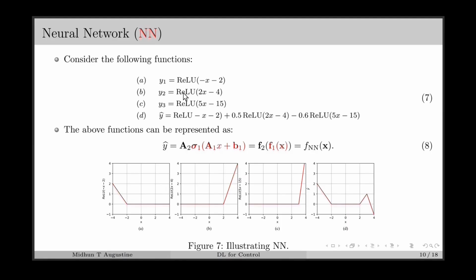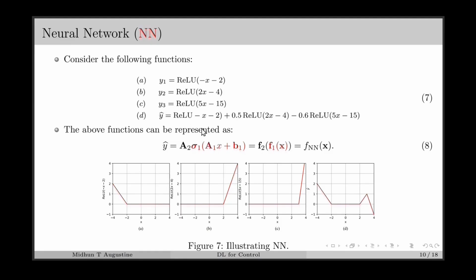For the second equation, A2 will be 1 itself, sigma 1 will be ReLU, A1 will be 2, and B1 will be minus 4. Now when we come to the fourth equation, here we have a linear combination of three ReLU functions. So A2 will be a row vector which contains 1, 0.5 and minus 0.6. Sigma 1 will be a vector valued function which contains three ReLU functions.